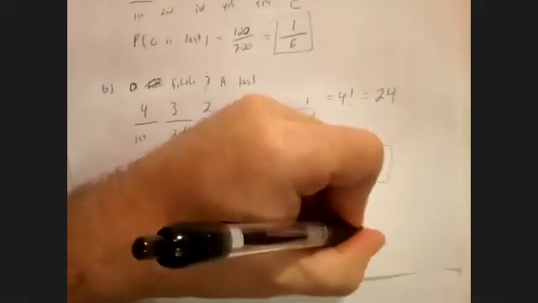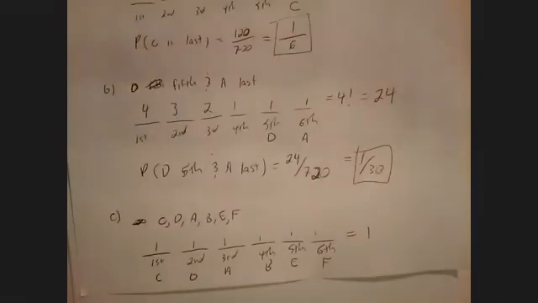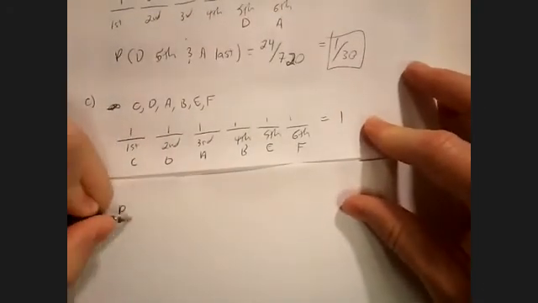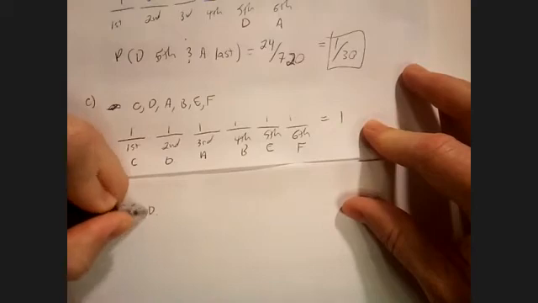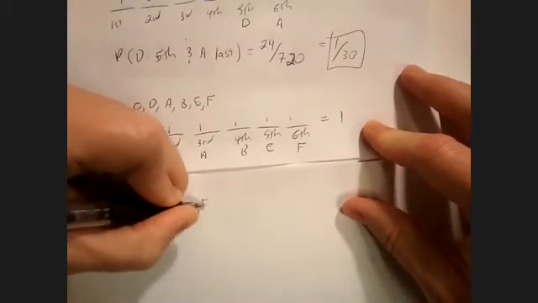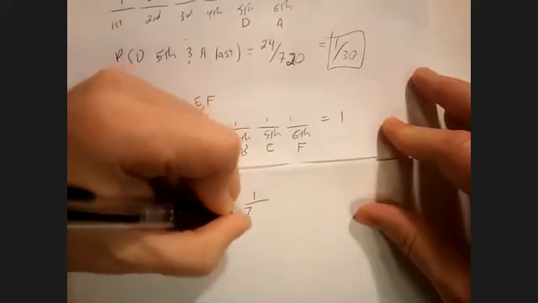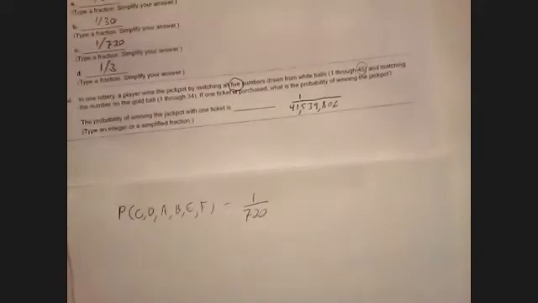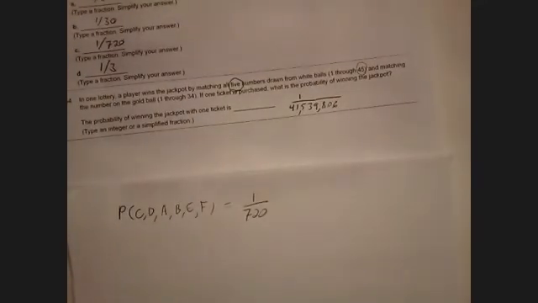So that's one possibility. So the probability of this happening, so the probability of this order C, D, A, B, E, F is 1 over 720. Okay.